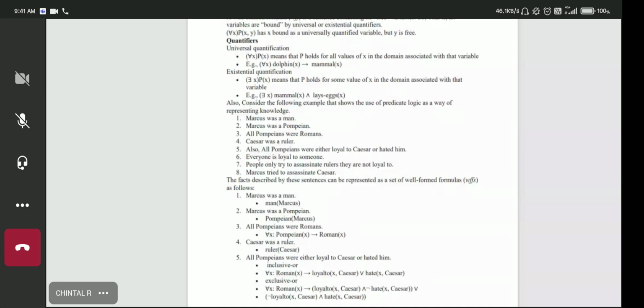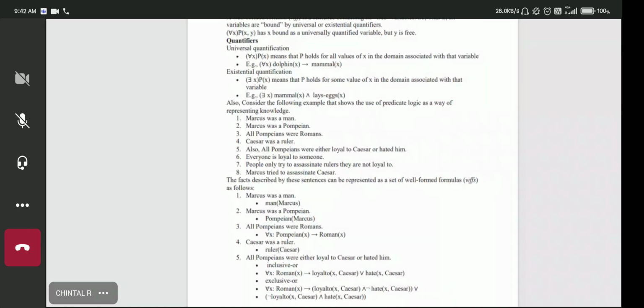Now, see, this sentence is where predicate logic actually is used. All Pompeians were Romans. So now we use the universal quantifier over here. For all x, I'm reading out the meaning of this representation in logic. For all x, if x is Pompeian becomes true, then we can imply that x is Roman.